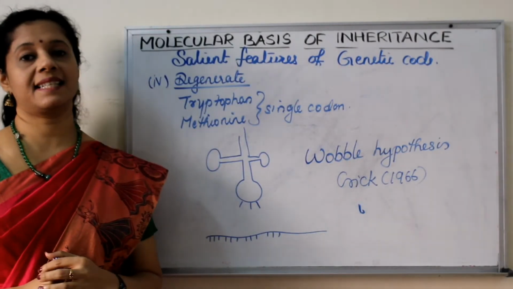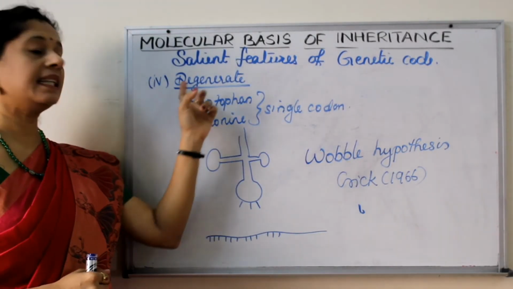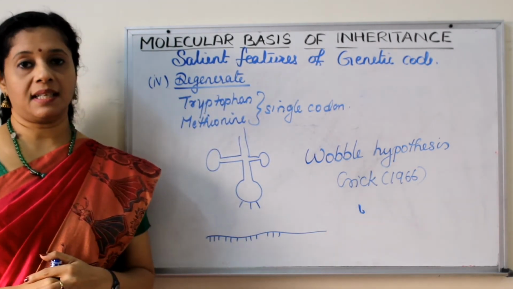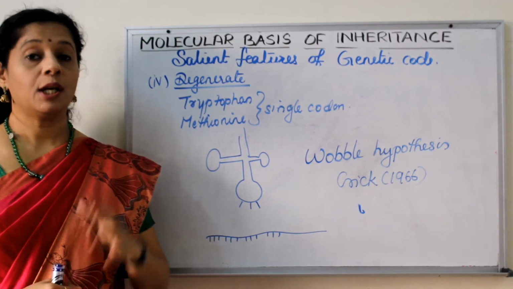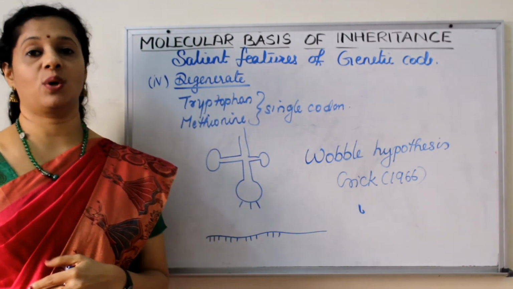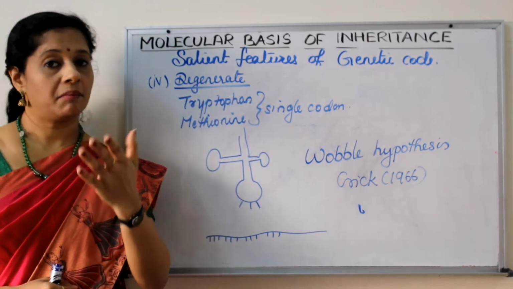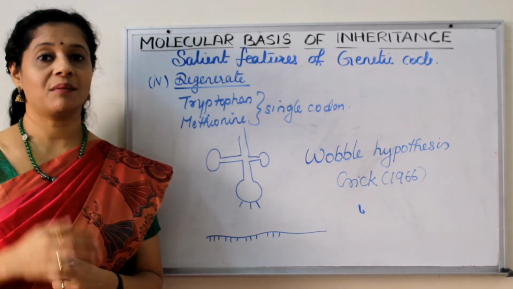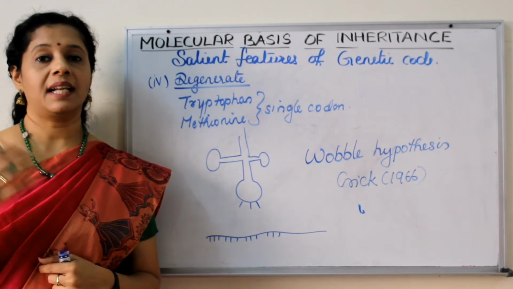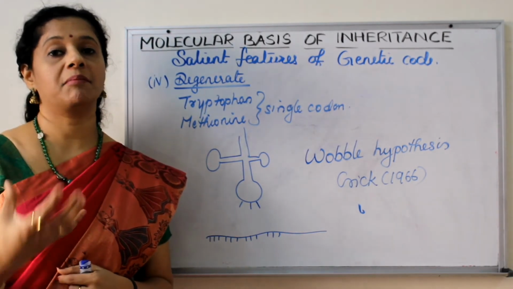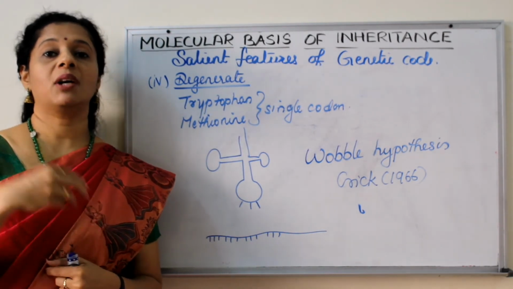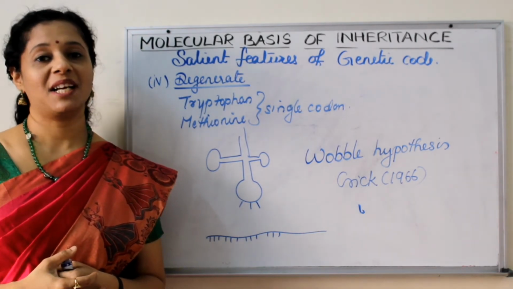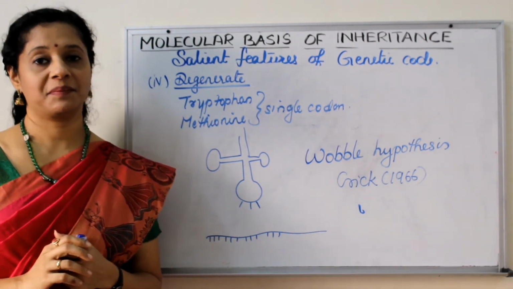The next characteristic feature of our genetic code is that it is degenerate. That means one amino acid can be coded by more than one triplet codon. Suppose many of you have more than one name, right? One name may be your formal name, another your dad may have a pet name for you, or your mother will be calling you by some other name, or your friends have given you a nickname, but all these are only one person, right?